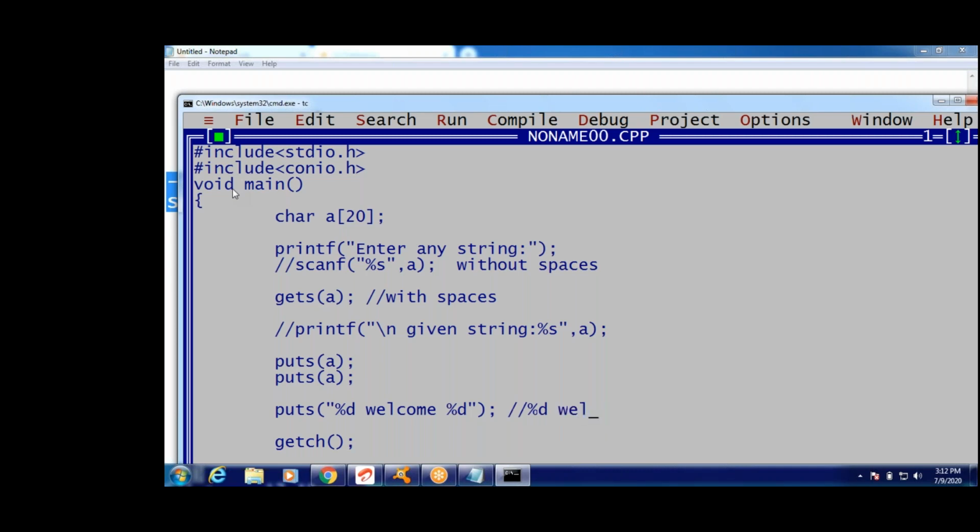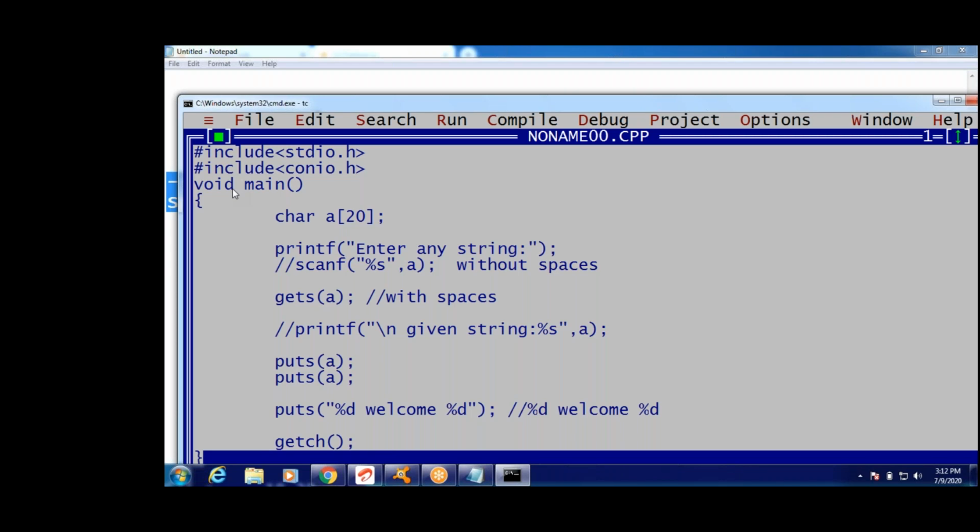Percent means percent only; it won't be considered as a format specifier, just like welcome. Okay, write this. Understood how to read a string.